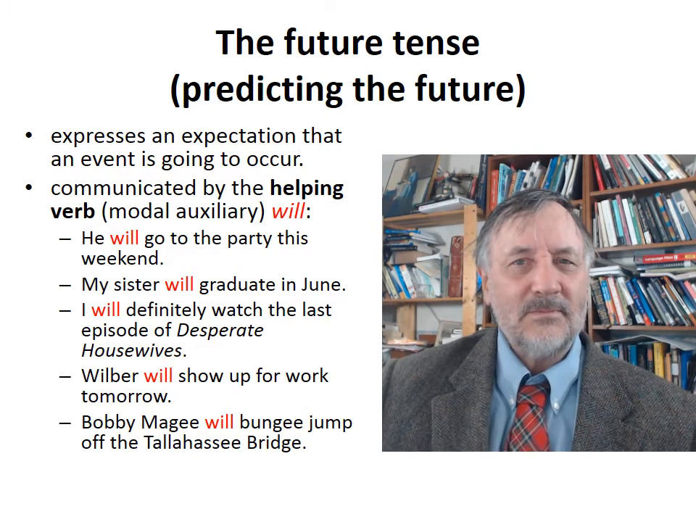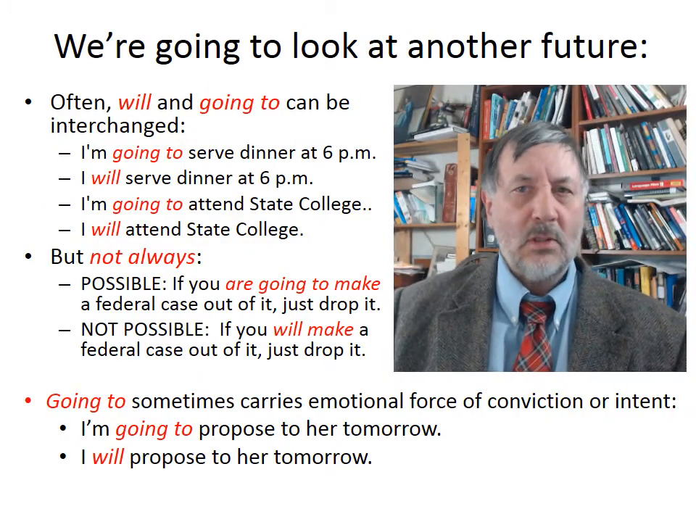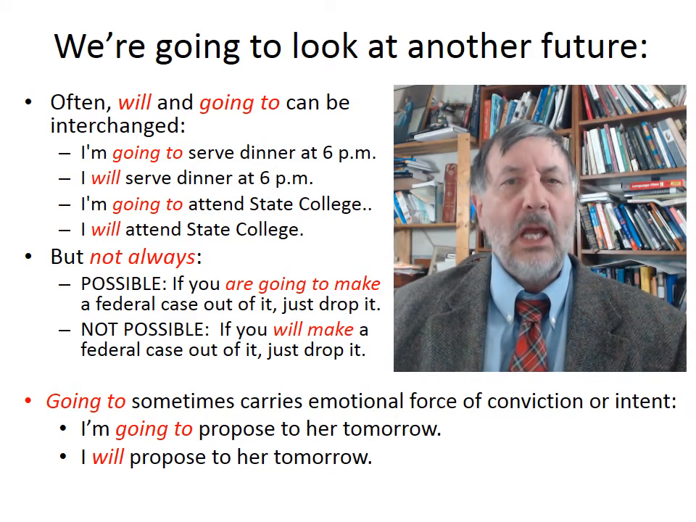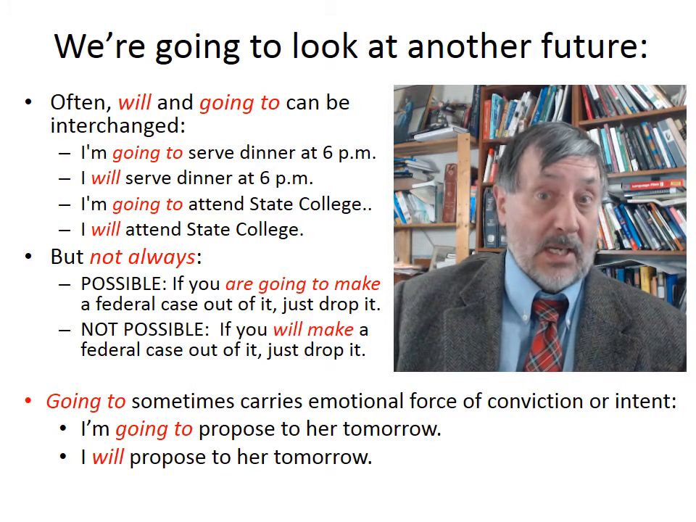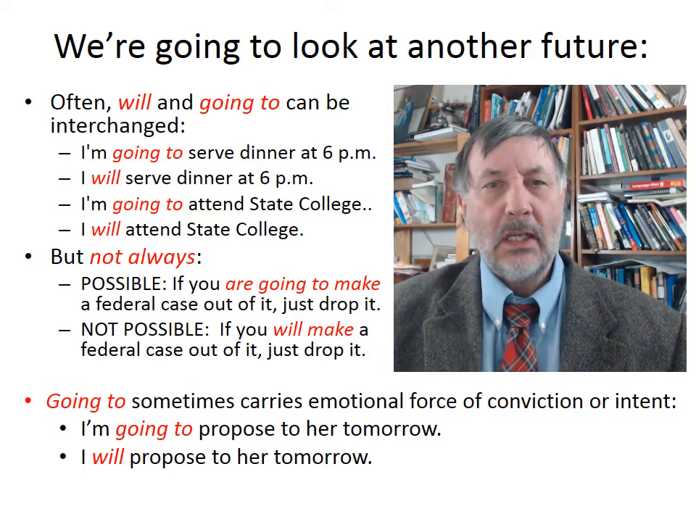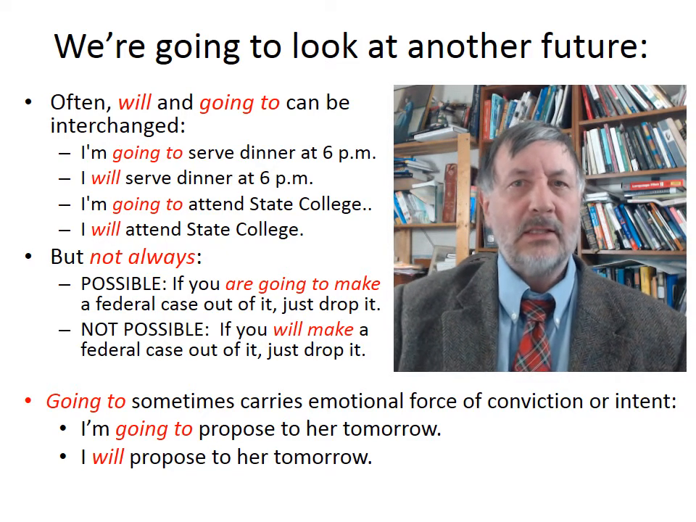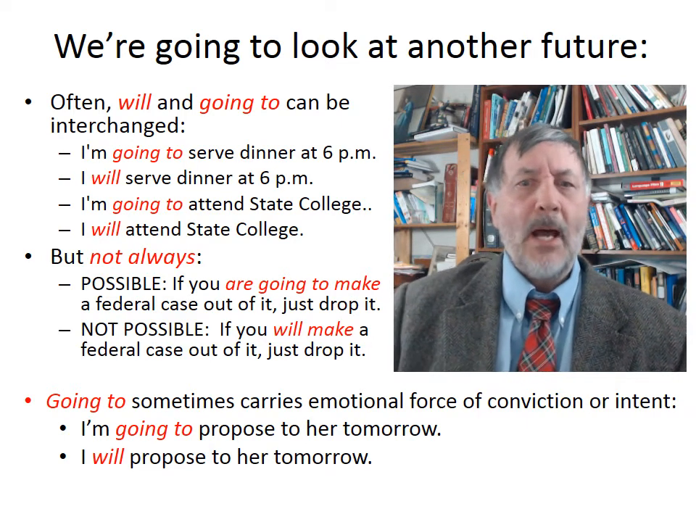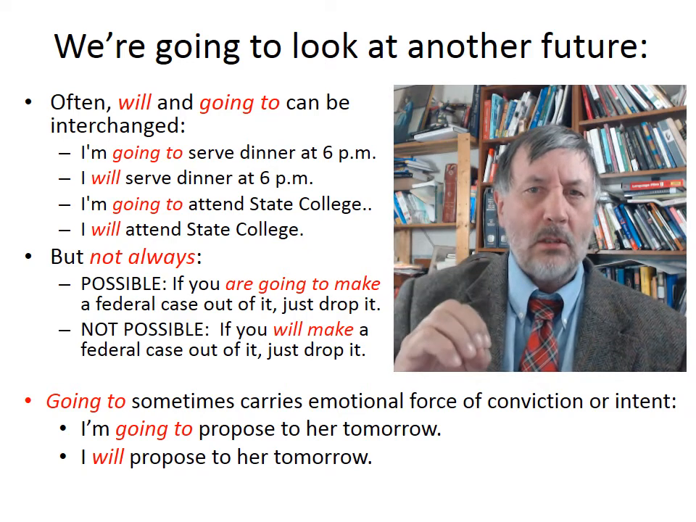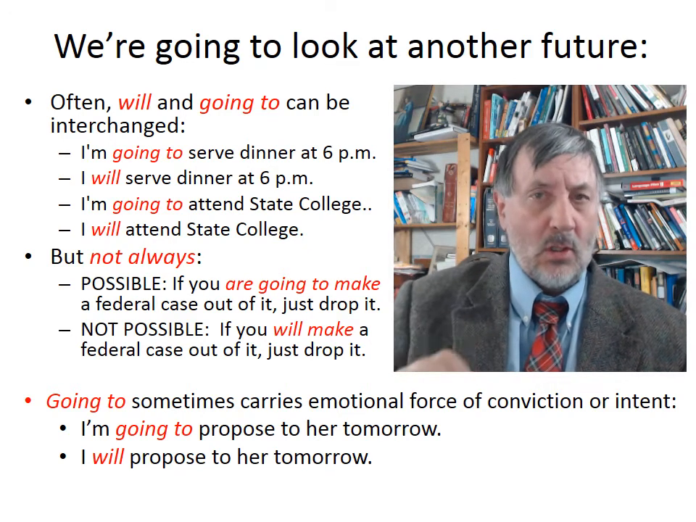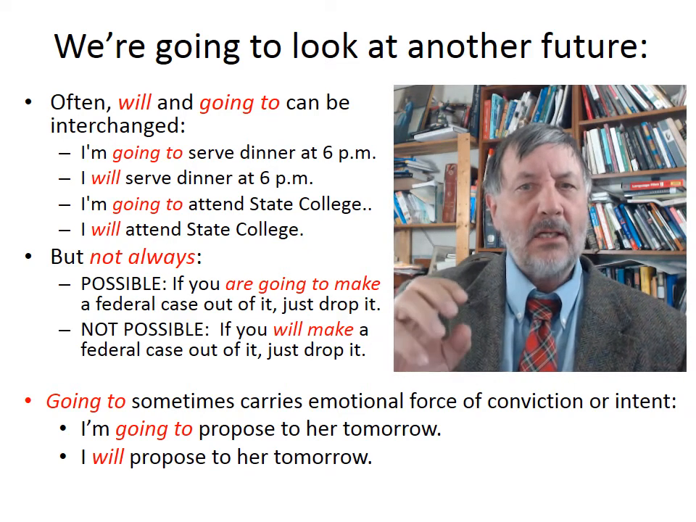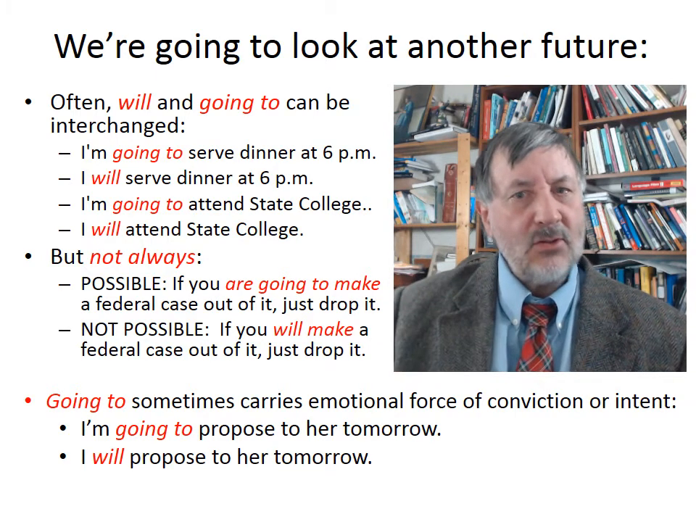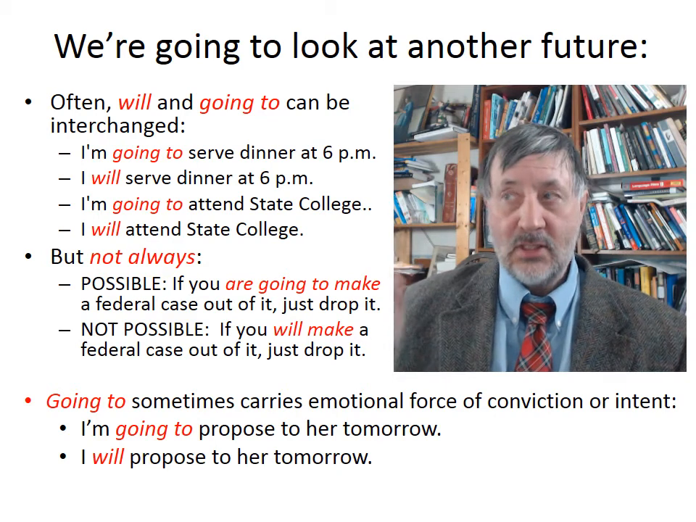Okay, so we'll go on and take a look at other possibilities for the future tense. Another possible way to express the future is using the form of going to, very often coming out in colloquial English as gonna, as in I'm gonna go to the ball game tomorrow. Now the modal auxiliary will, the helping verb will, and the phrase going to can often be interchanged, such as we see over here.